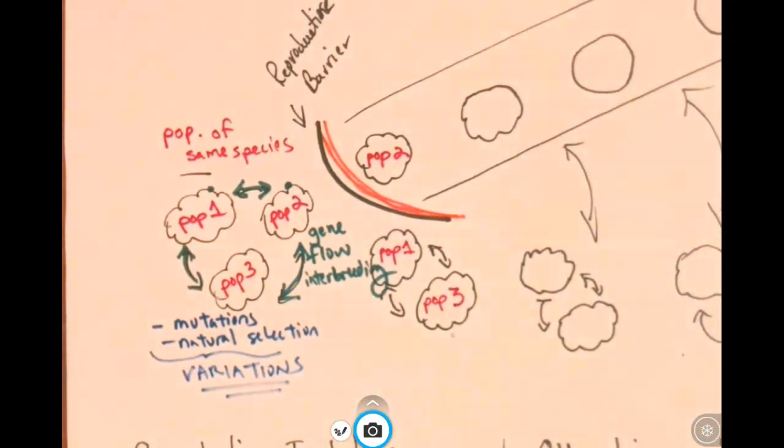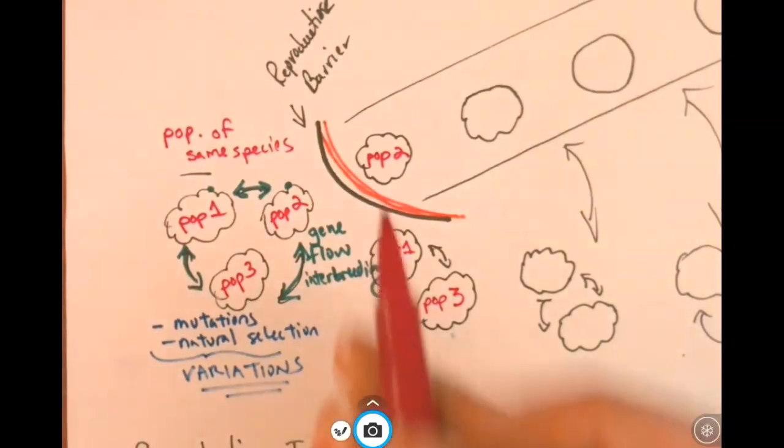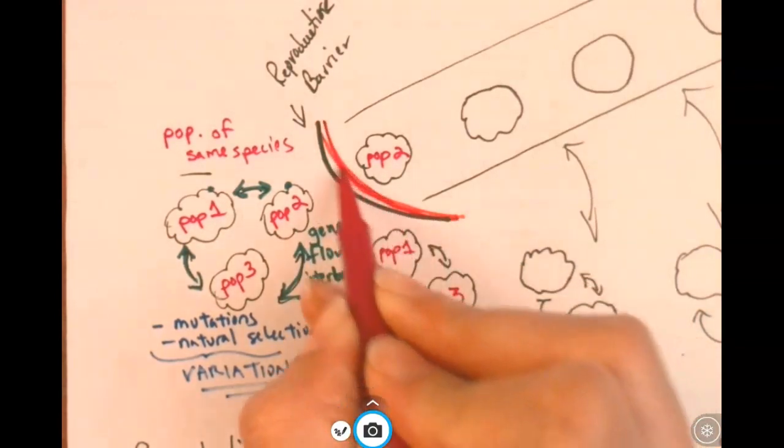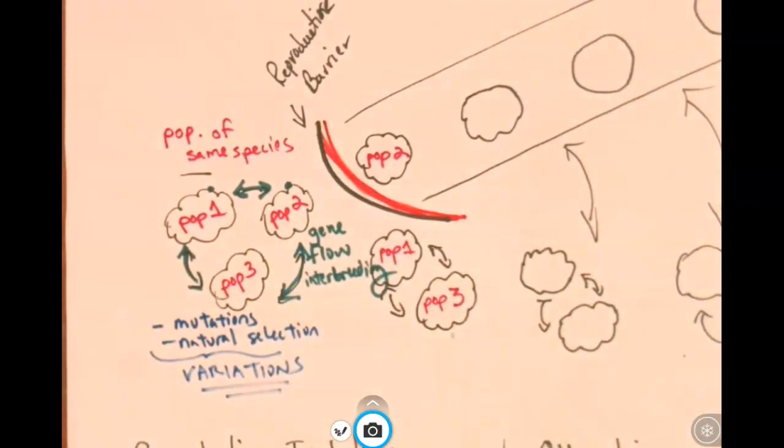And this separation could be a geographic barrier. It could be something like this population is separated from the other populations by a mountain range. It doesn't have to be a geographic barrier, however. There could be some sort of other reproductive barrier.